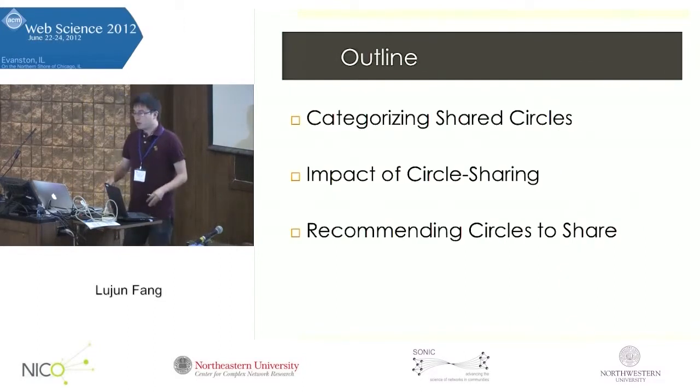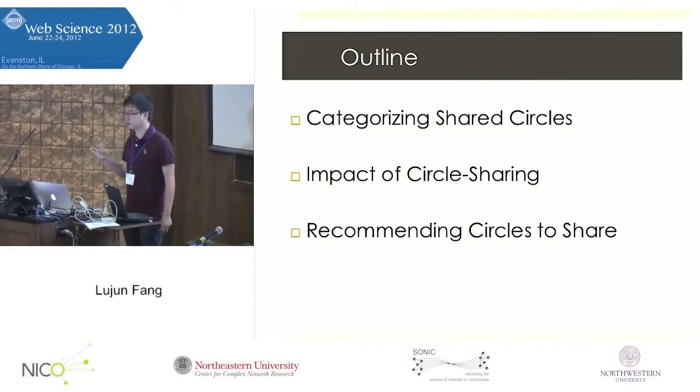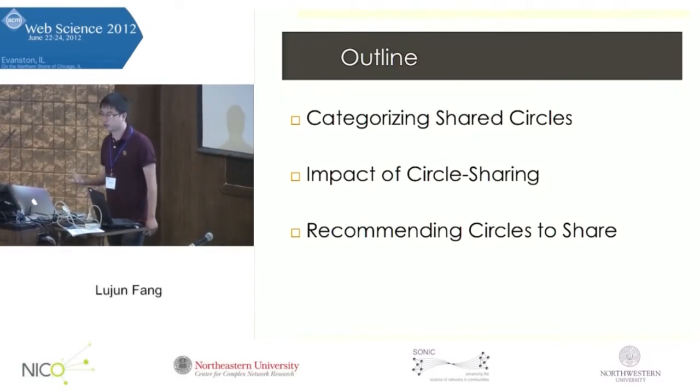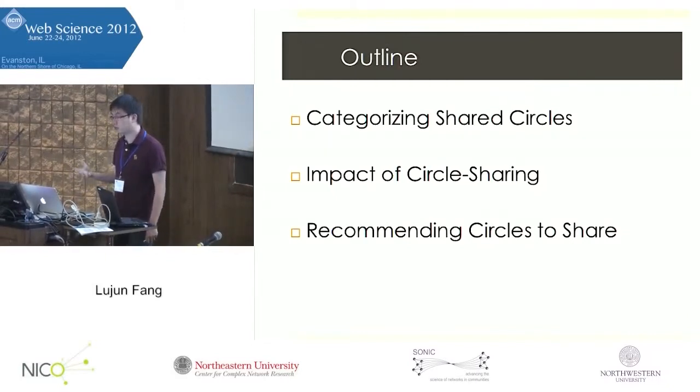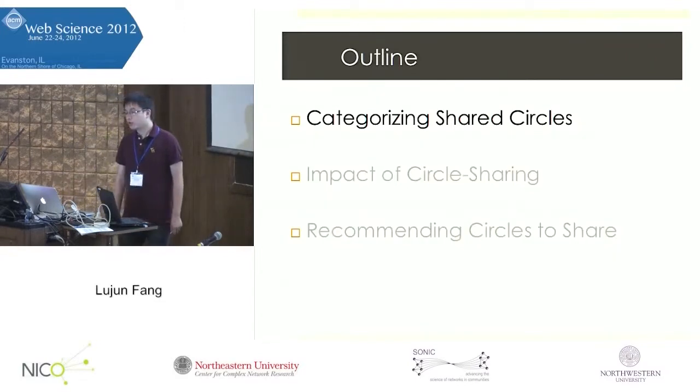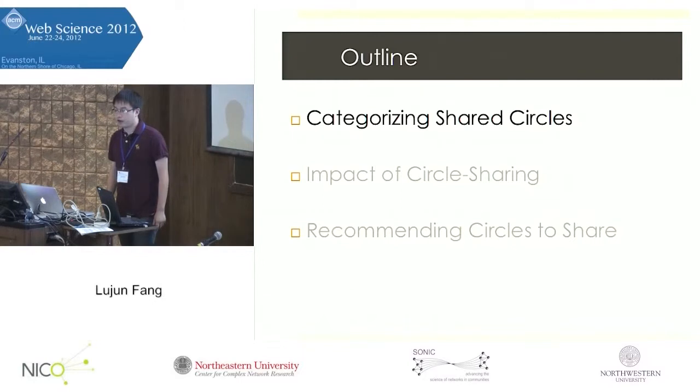We will perform three analyses mapping back to the three research questions we have. We start by analyzing how we can categorize the shared circles. Then we try to understand the impact of circle sharing. Then we will perform an analysis to see if we can recommend which circles should be shared. So we'll start with the analysis of the categorization of shared circles.